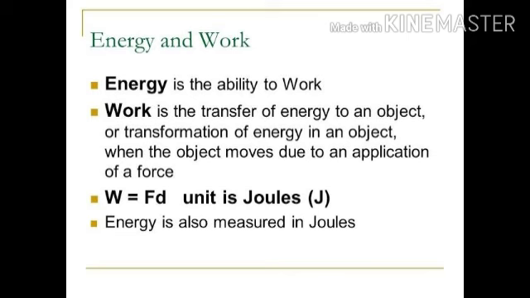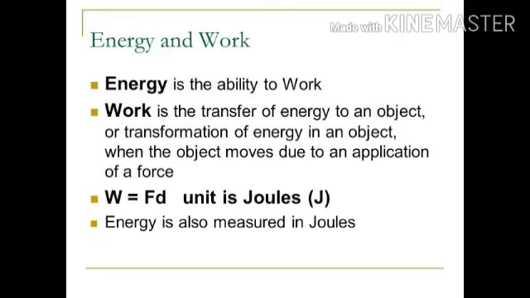For example, if a body is moved from the ground to a height, we say that work is done on the body. Why? Because a body initially at rest is made to move. That means work is done on the body.